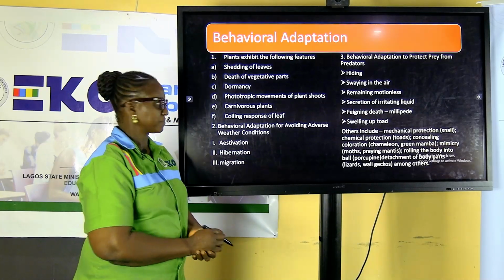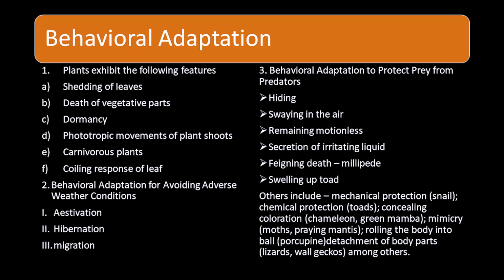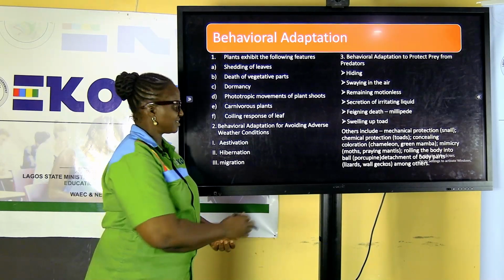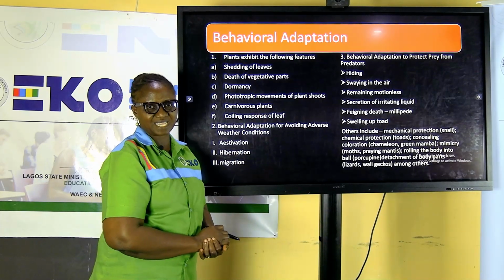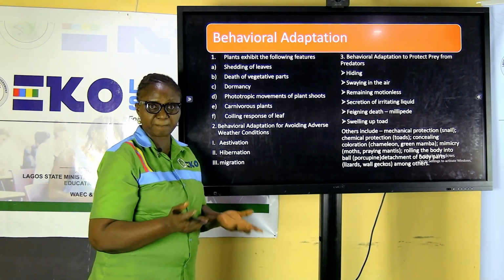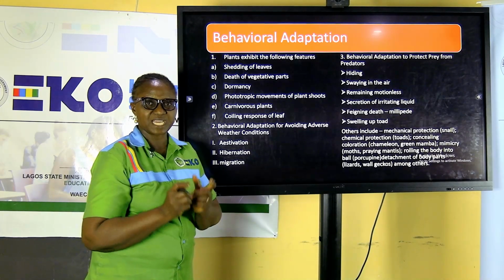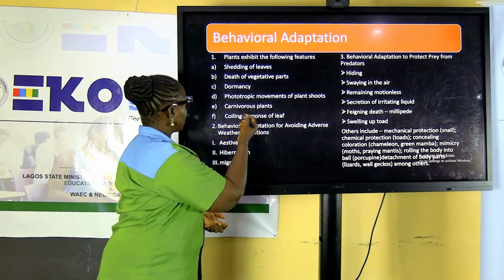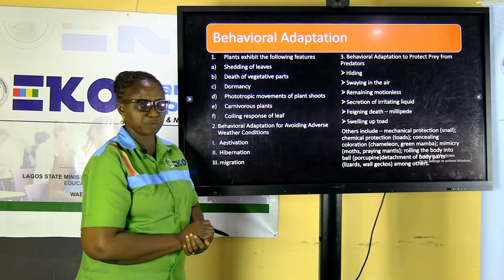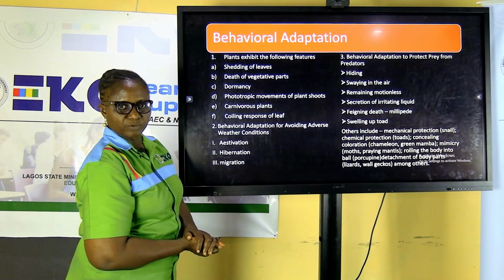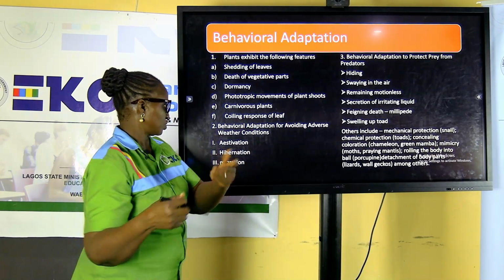Did you hear me? Carnivorous plants. Carnivores occur in animals. Yes, there are a group of plants that are called carnivorous plants or we call them insectivorous plants. They are plants, but they have structures that enable them to trap and capture animals. Then I mentioned this one earlier when I was looking at phototropic movements, that we have coiling of leaves for them to receive support and move on.